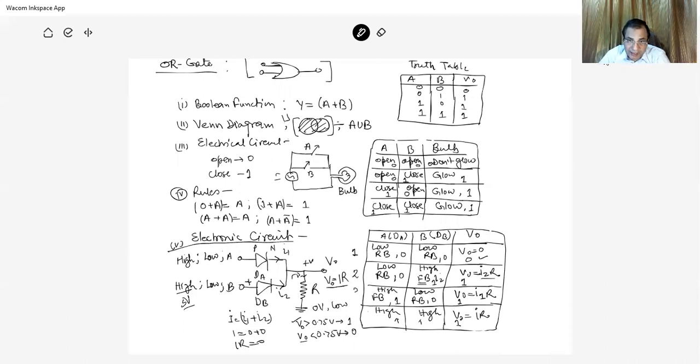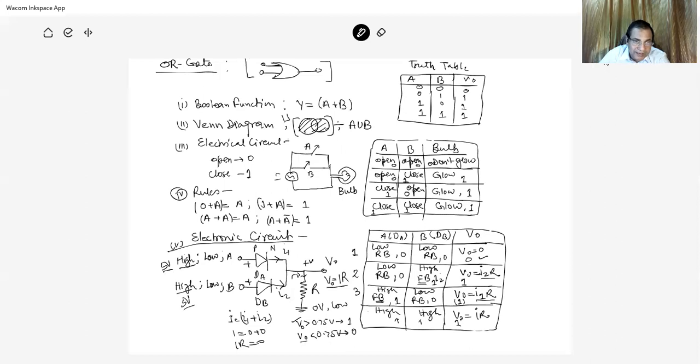The third case is when point A is high. At high means there is 5 volt. So due to this 5 volt, there is a positive terminal at P point. So it is forward bias. So I1 current is flowing across the resistance R, capital R, and therefore the potential drop across R is I1R, and here it is the 1 state, high.